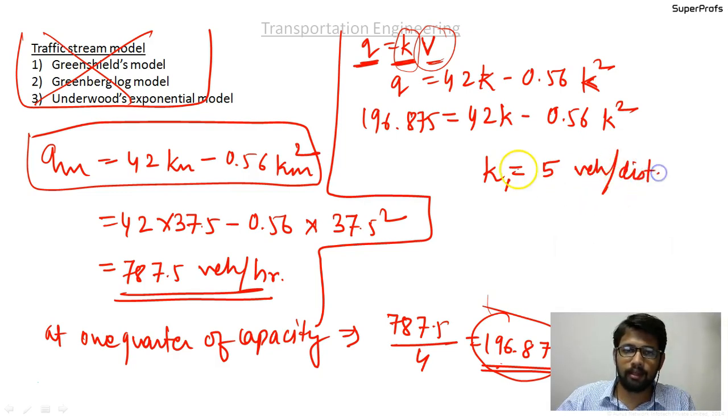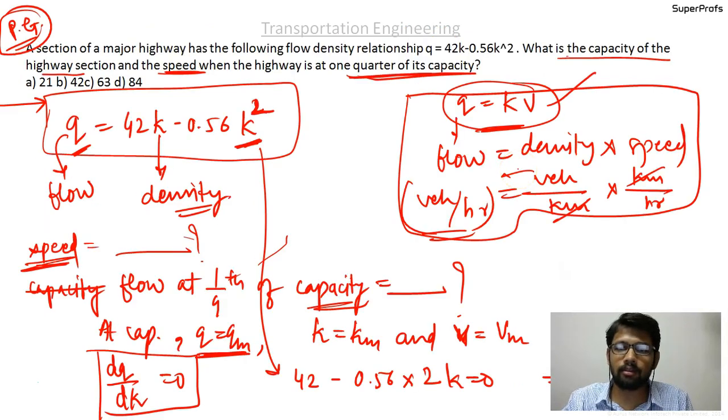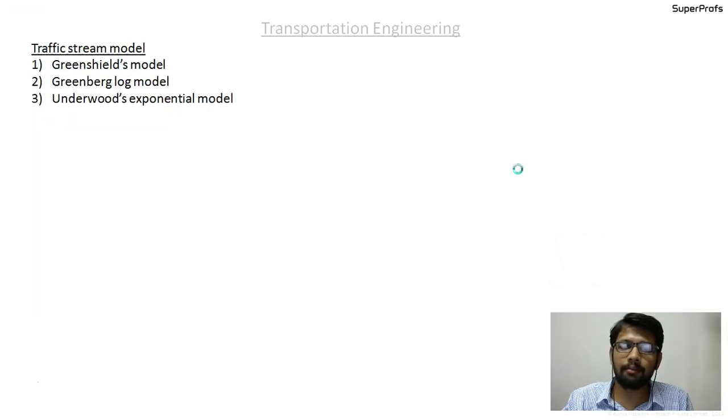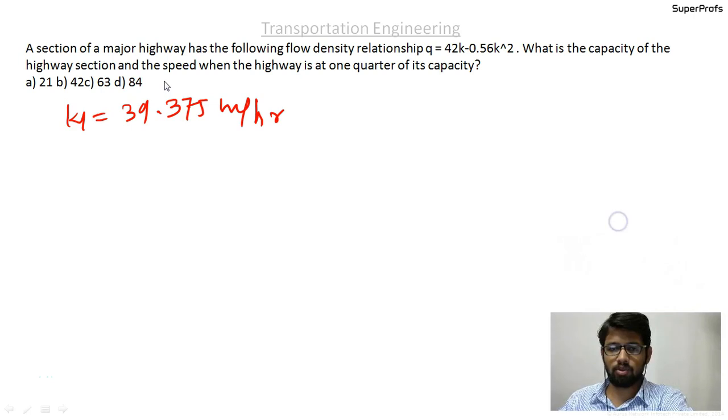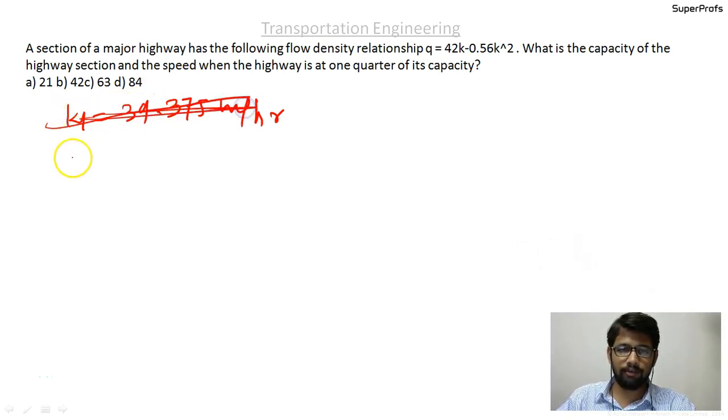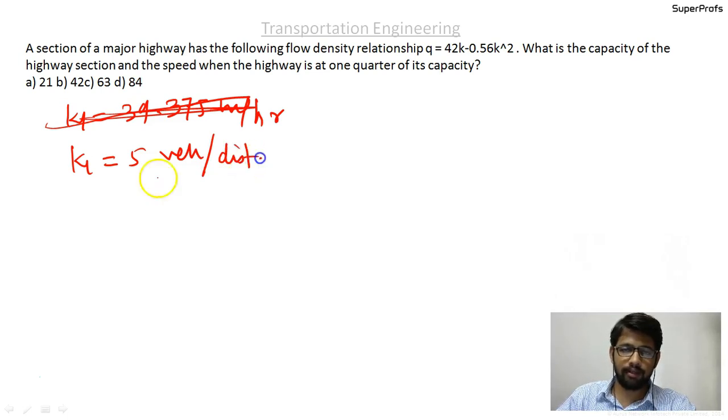In the question the unit is given in, say, miles or some distance. And k2 that you will obtain is equal to 70 vehicles per some distance. So k1 equals 5 vehicles per unit distance, and k2 equals 70 vehicles per unit distance.